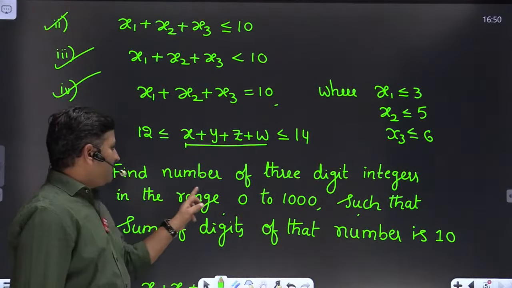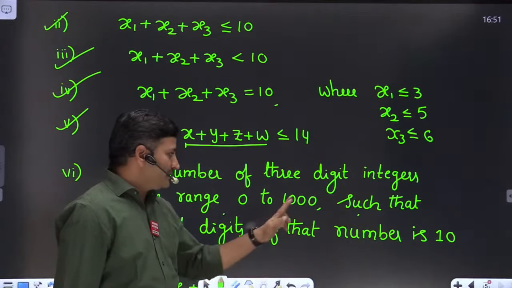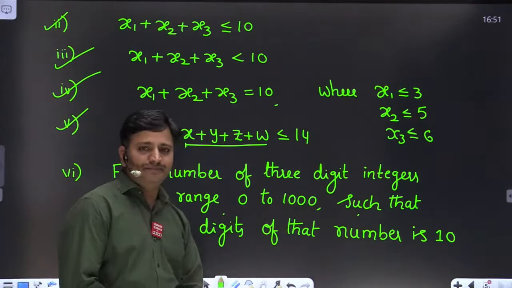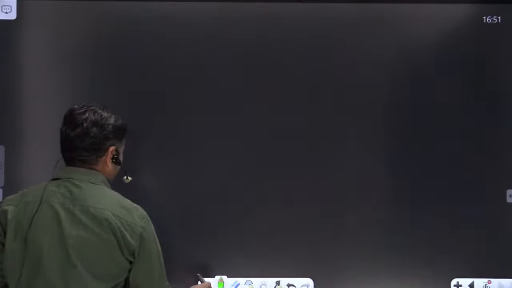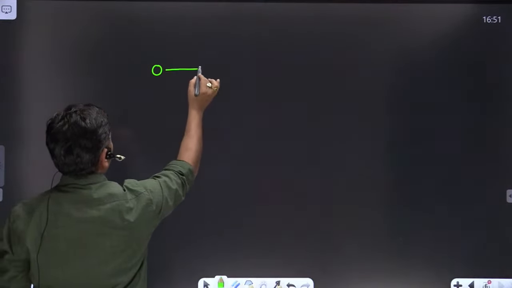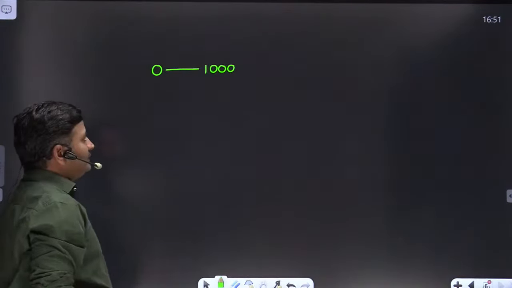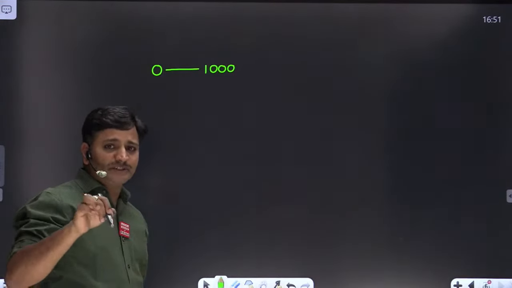Find the number of 3-digit integers in the range 0 to 1000 such that the sum of the digits of the number is 10. Okay. Friends, we have the range from 0 to 1000. We want to find 3-digit numbers such that the sum of the digits of the 3-digit number must be equal to 10.